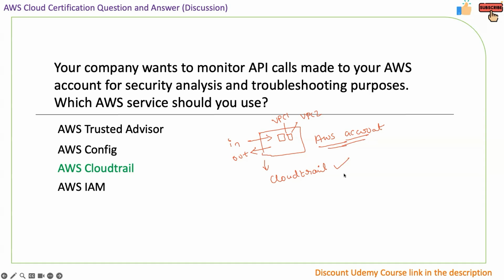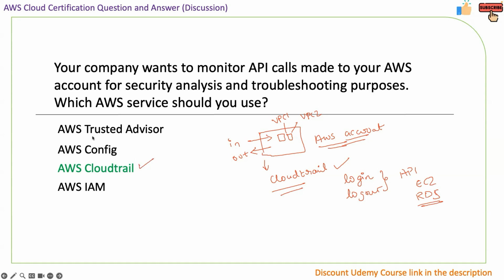Meaning every action that is performed, that can be a login action, a logout action, or any of the API calls made for our EC2 instance, RDS instance, etc. will be captured in CloudTrail. If we are able to effectively build a dashboard on CloudTrail, then we are able to see all of this information. So the right answer is AWS CloudTrail.